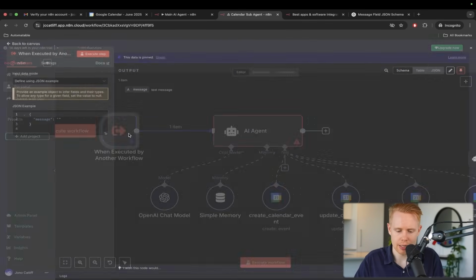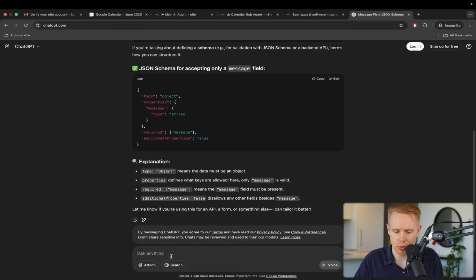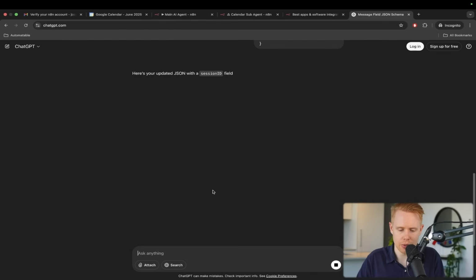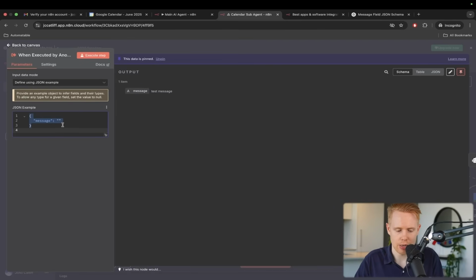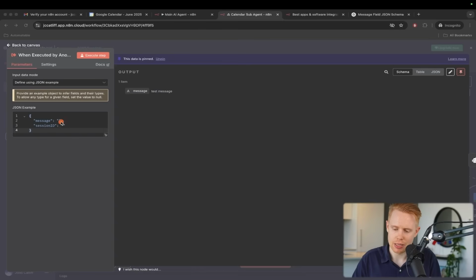And so we'll come back, and I'm going to paste this into ChatGPT one more time. And we're going to say, to add one more thing, please add a session ID to this JSON data. And it will go ahead, it will create that, and now we can paste that in. Okay, now that we've pasted this in again, it's kind of good that we're doing this for a second time, because you'll see the repetition in doing this. We're now accepting these two fields.